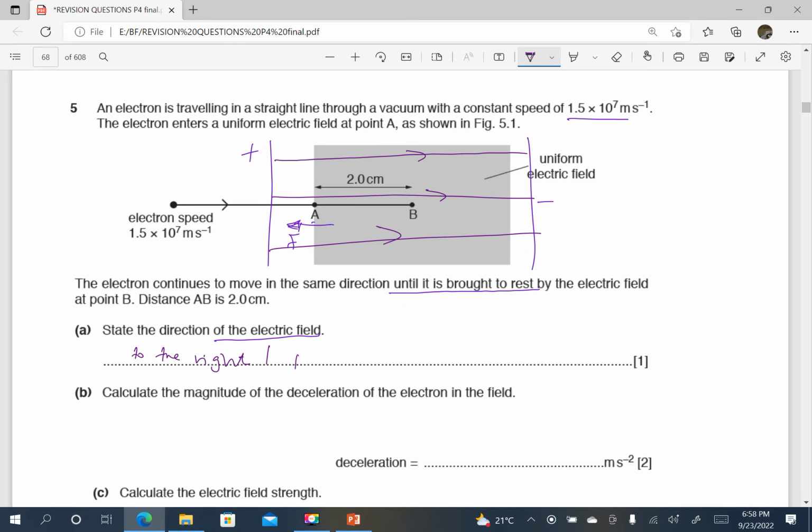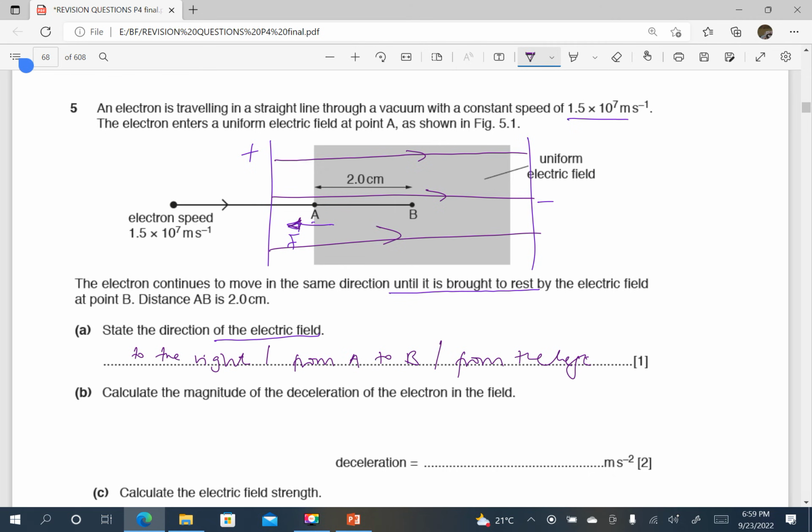I can also say from A to B in that direction, or I can say from the left. So the electric field is from left to right. I hope people will have picked why we are saying the electric field is from left to right.